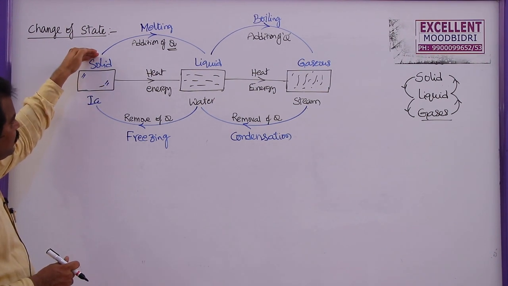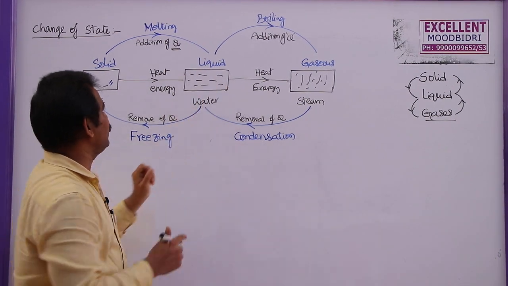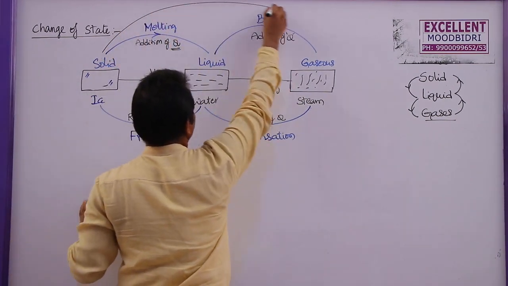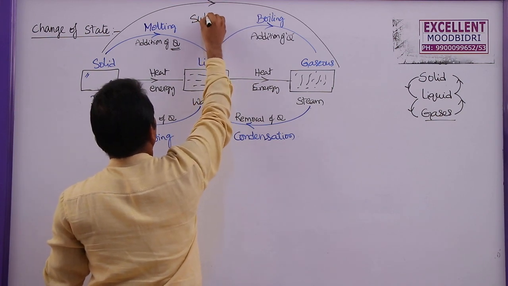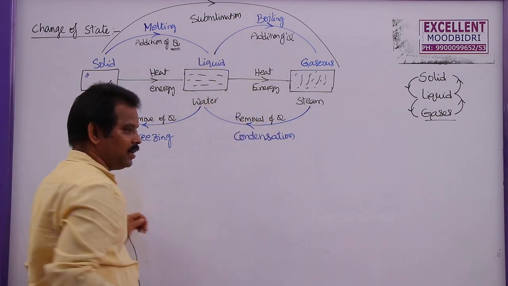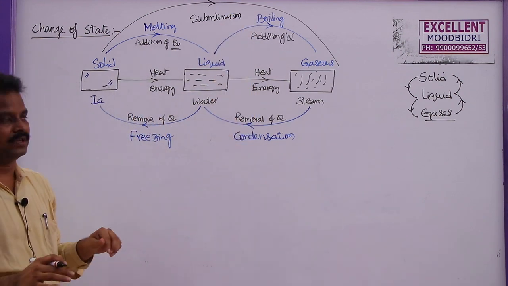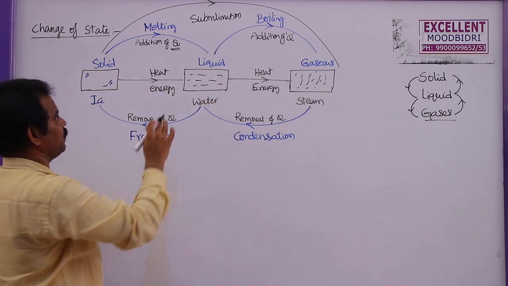If a solid converts into gas without converting into liquid, this process is called sublimation. But sublimation cannot be seen in all types of substances. Ice cannot be converted into gas directly.